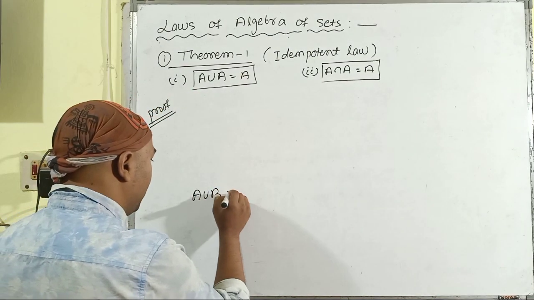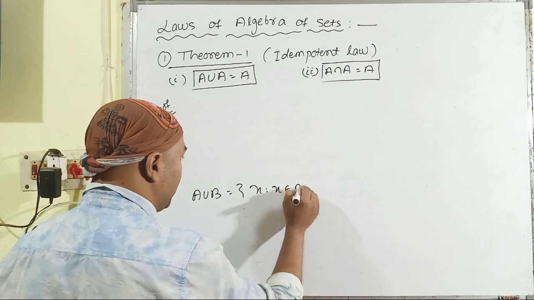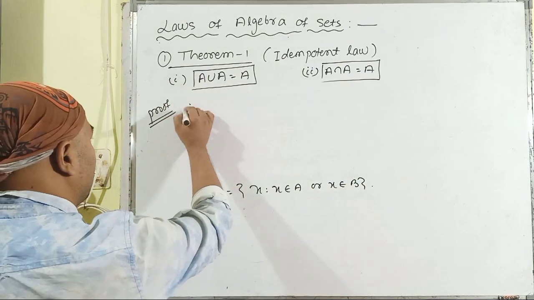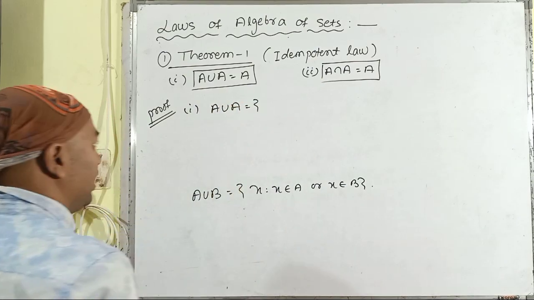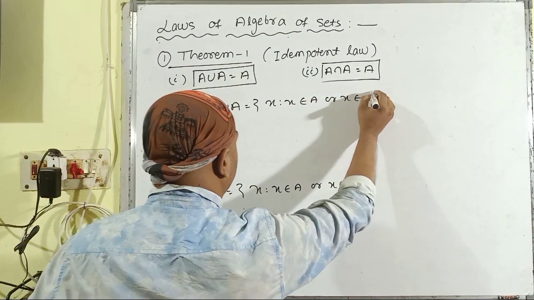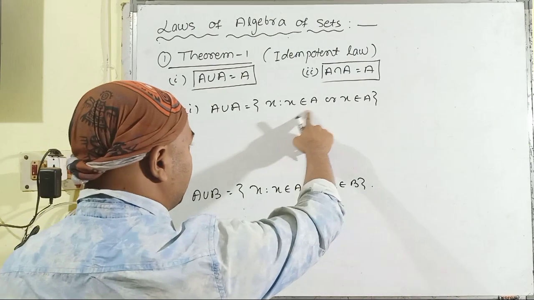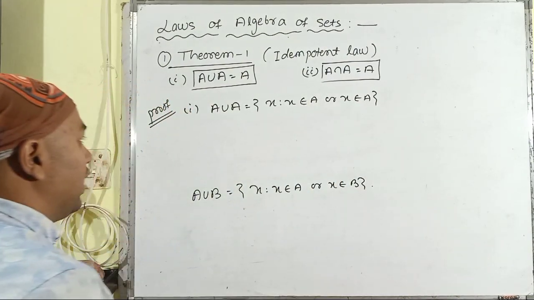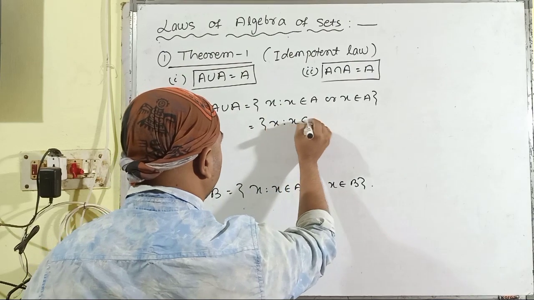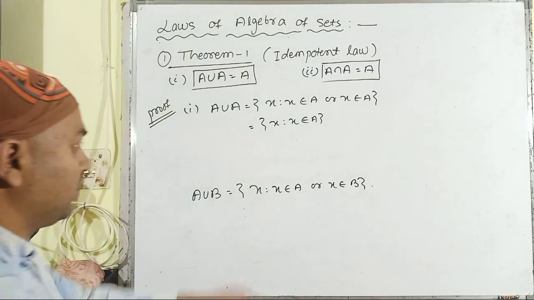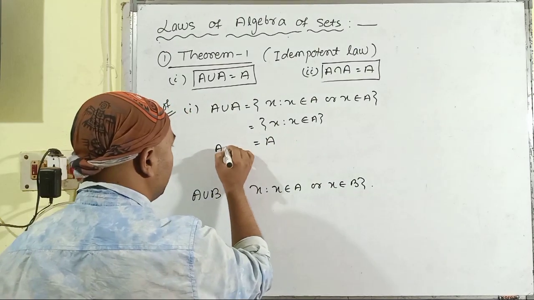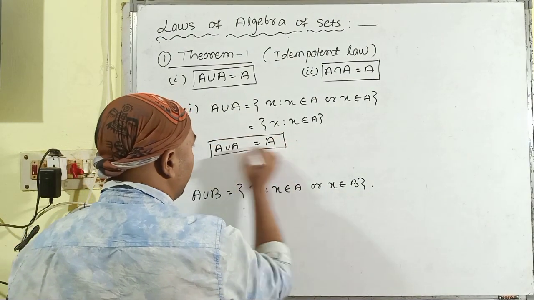We know that A union B can be described as X such that X belongs to A or X belongs to B. Similarly, for the first part, A union A can be written as X such that X belongs to A or X belongs to A. As there exist two statements, X belongs to A and X belongs to A, we write it once: X such that X belongs to A. Whenever all of the elements denoted by X are present in A, we can write it as A. So it is proved that A union A is equal to A.